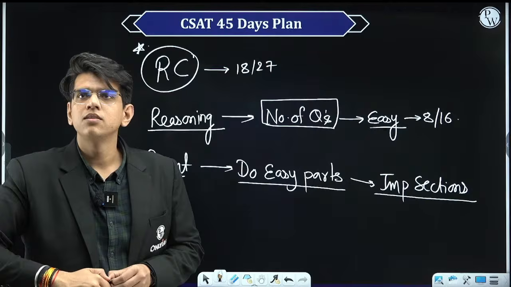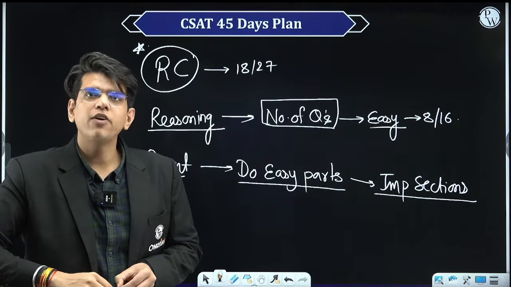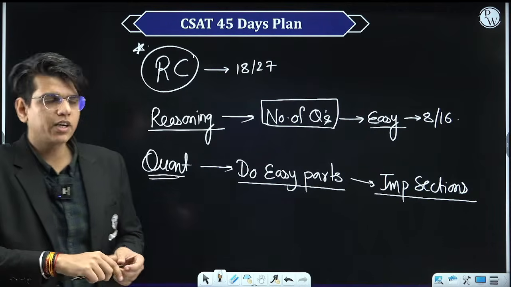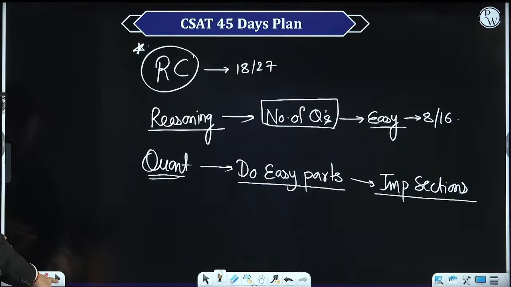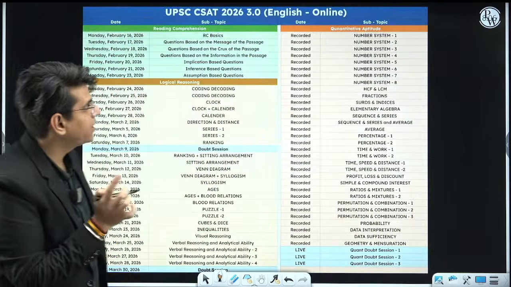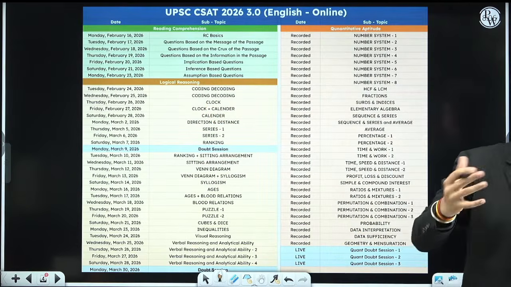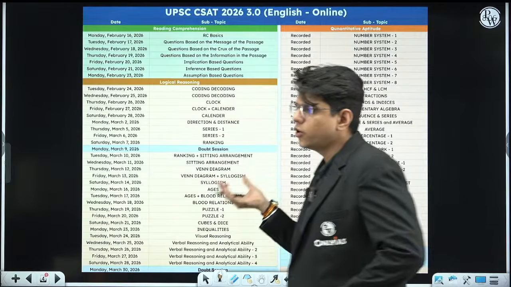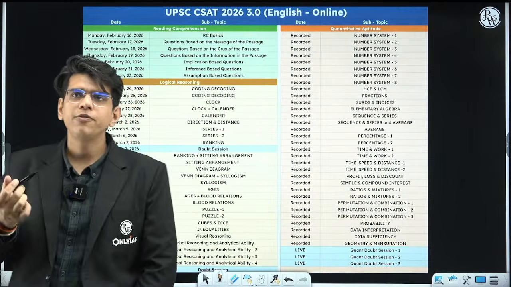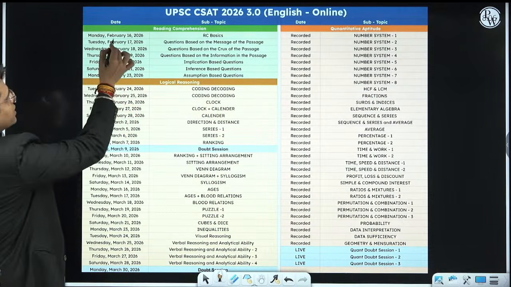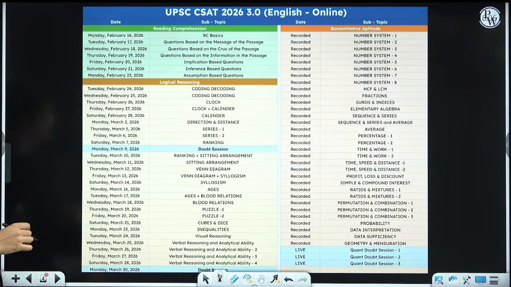Okay, okay. So how are we going to do this? In the next 45 days, if you see, this is the complete schedule. जो batch होगा उसका, all the students who are revising can also use this schedule for your revision. So what we will be doing is 16 से we will start with reading comprehension.